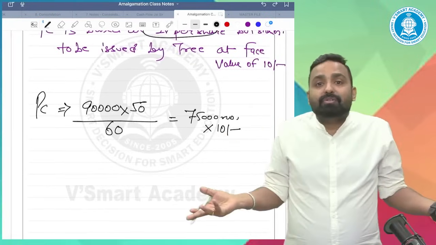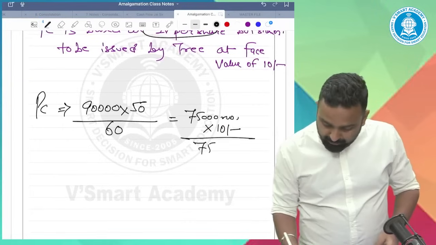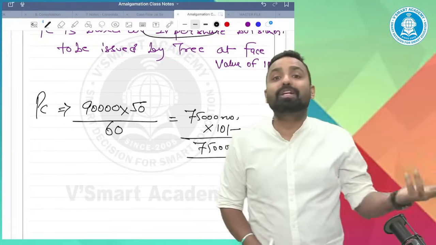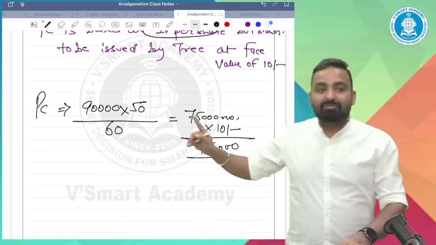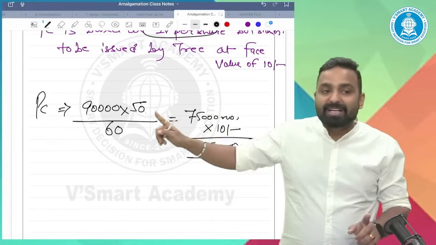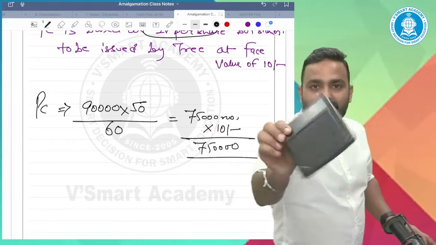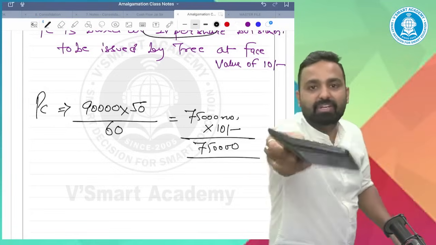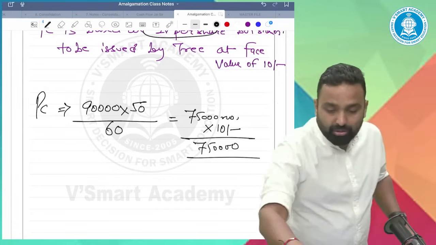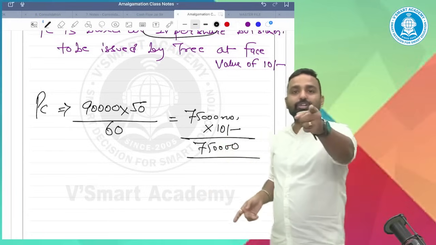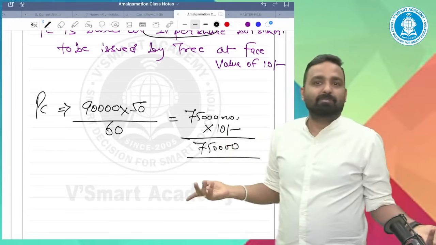It's my wish, the wish of the transferor company. We are giving you 75,000 shares based on market value. Now it's our choice at what value we are recording. It's not your concern.